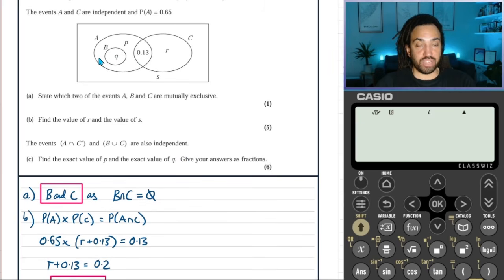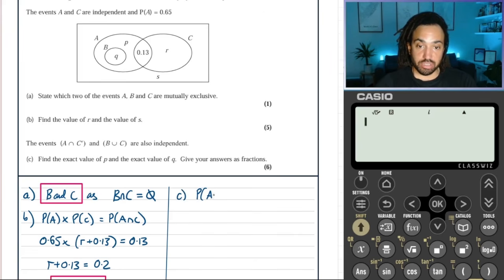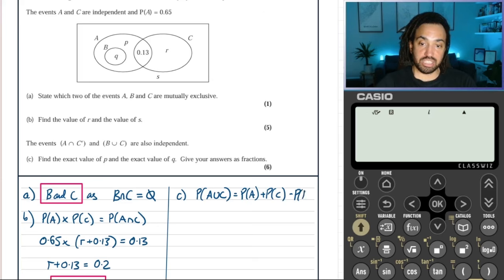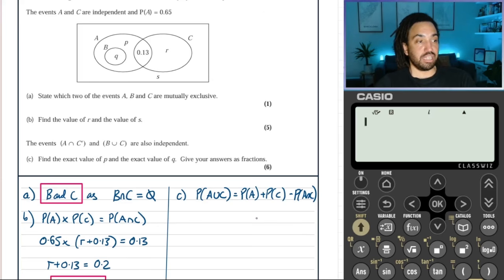Now, let's think about this. Well, yes, S is everything that is not A or C. So we can use the union formula for this. The union formula goes as follows: the probability of A union C is equal to the probability of A plus the probability of C minus the intersection of A and C. That's the union formula, which is very useful to know.